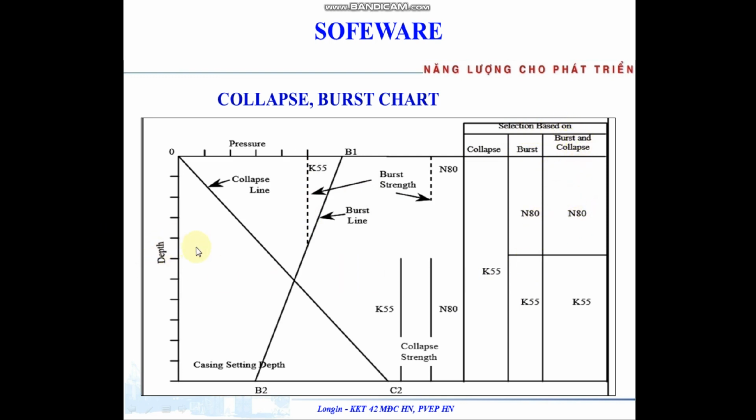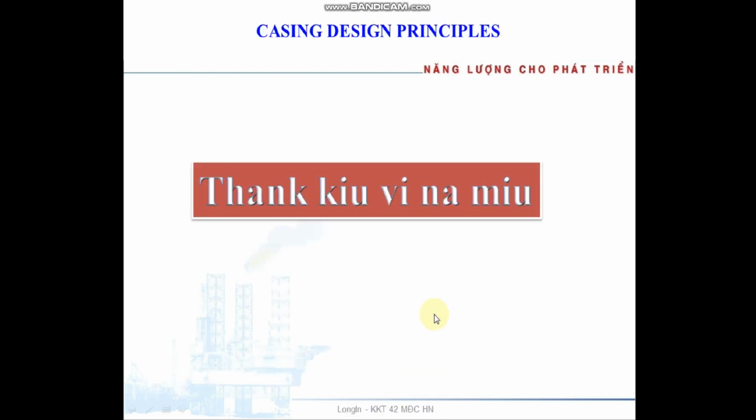That means from this depth we can use L80. From depth here to depth here, we can use K55 or L80 to save cost. That means all casing with a value more than the value here, we can choose. Okay.